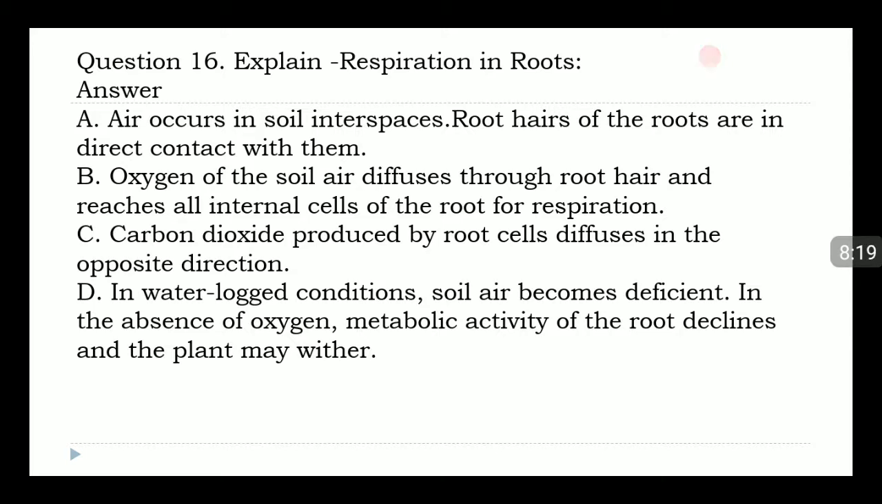Answer. A. Air occurs in soil interspaces. Root hairs of the roots are in direct contact with them. B. Oxygen of the soil air diffuses through root hair and reaches all internal cells of the root for respiration. C. Carbon dioxide produced by root cells diffuses in the opposite direction. D. In waterlogged conditions, soil air becomes deficient. In the absence of oxygen, metabolic activity of the root declines and the plant may wither.